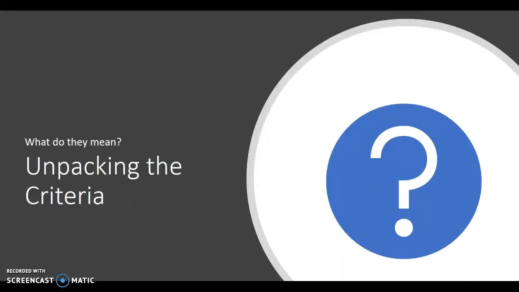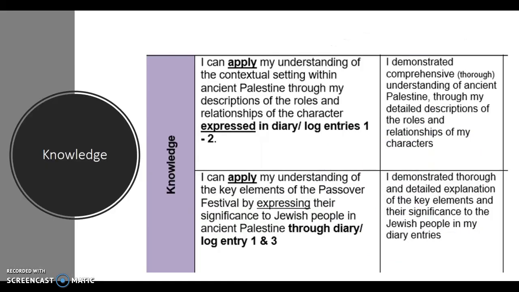Biggest thing, what do you need to do to show us excellence? Very simply, there are two strands. Knowledge is the first one. So there's that apply word. You can take your knowledge and understanding and apply it to the diary entries. So you need to demonstrate thorough understanding through detailed descriptions of the roles and relationships.